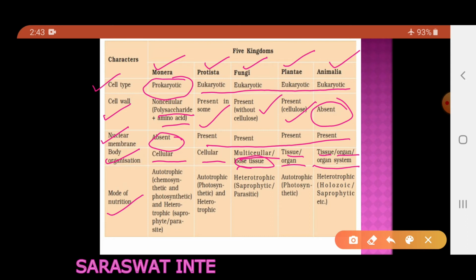And finally, the mode of nutrition. Now, when we talk about the mode of nutrition in Monerans, they may be autotrophic. Autotrophic, we know that they can prepare their own food. Now, how can they prepare their own food? Either by using chemical energy, that is, they may be chemosynthetic, or by using light as the source of energy, that is photosynthetic. And they also may be heterotrophic. Heterotrophic means they do not prepare their own food. They are dependent on other organisms for their food requirement.